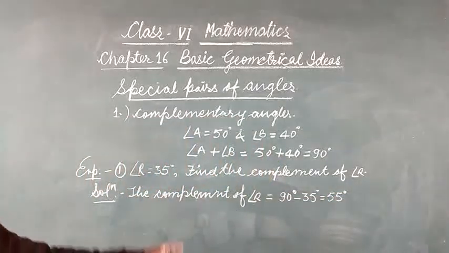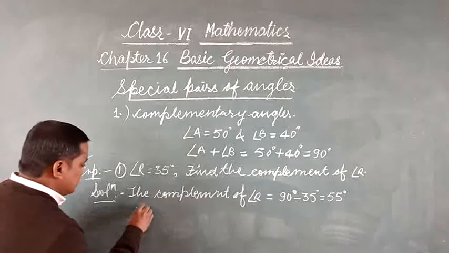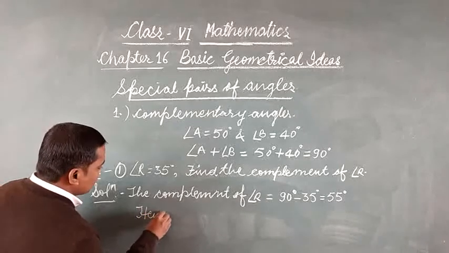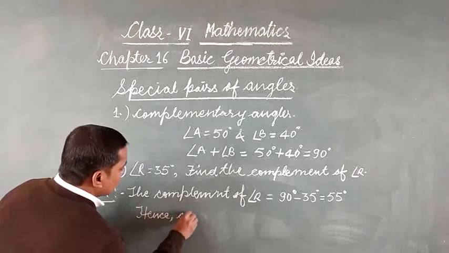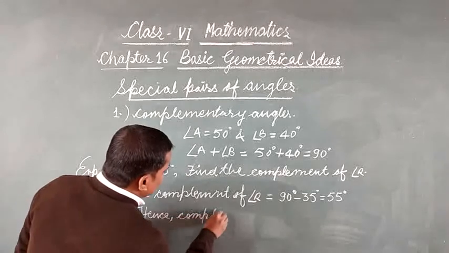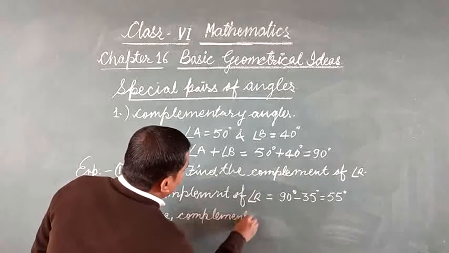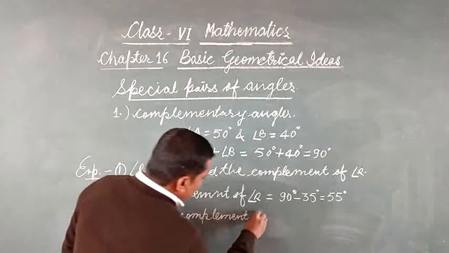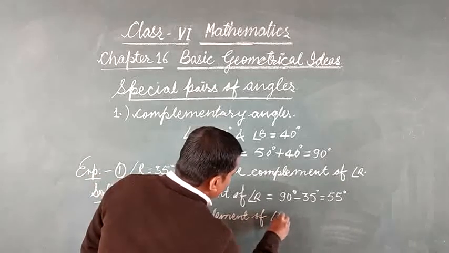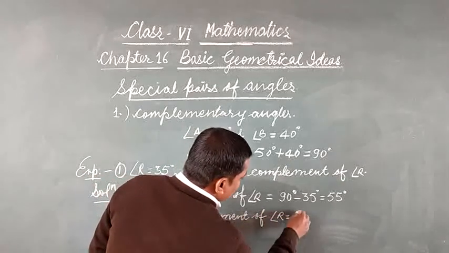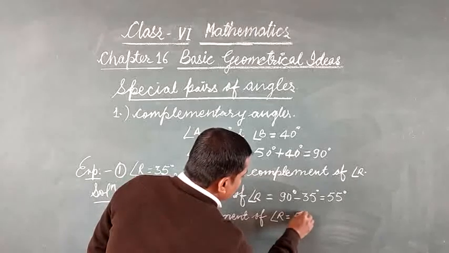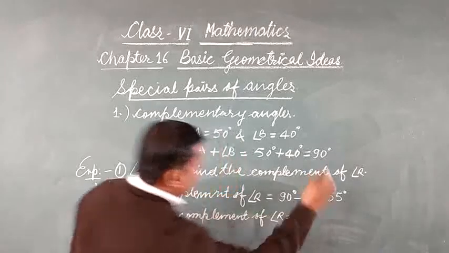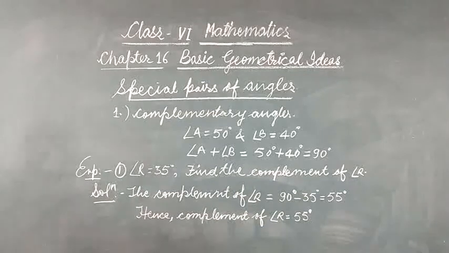When you subtract, you will get the answer. Thus, complement of angle R is equal to 55 degrees. This is the answer.